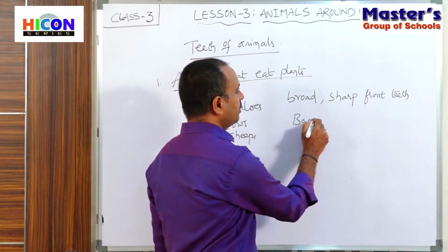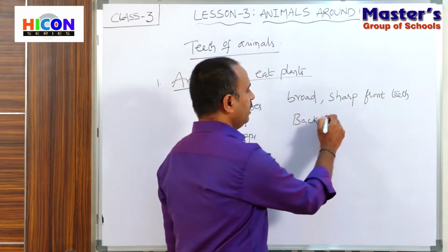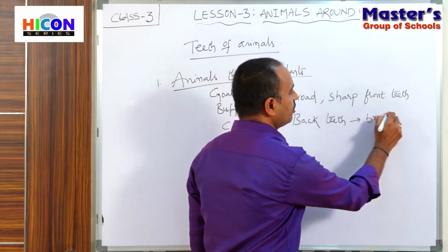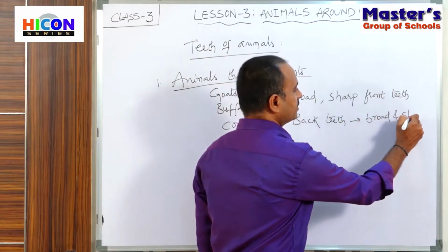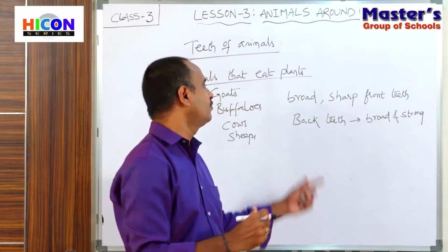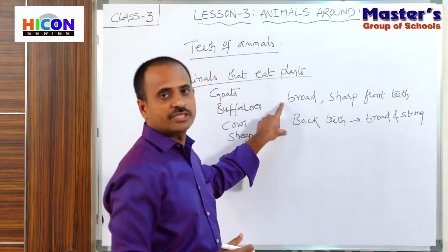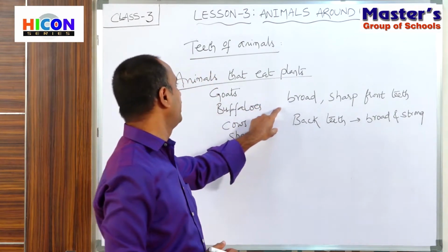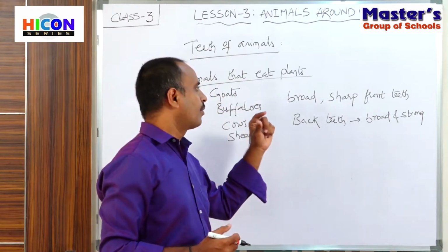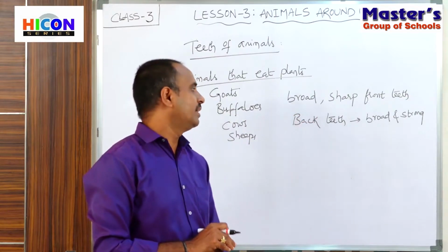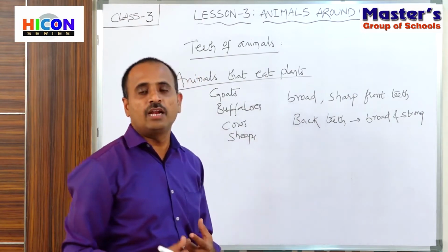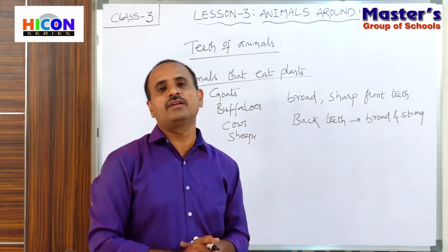The back teeth are also very broad and strong. These teeth help these animals in chewing and grinding of the food. So these are the adaptations made in these animals which eat only plants. They have broad sharp front teeth and broad and strong back teeth, and these type of teeth are helpful to eat only plants and grass.